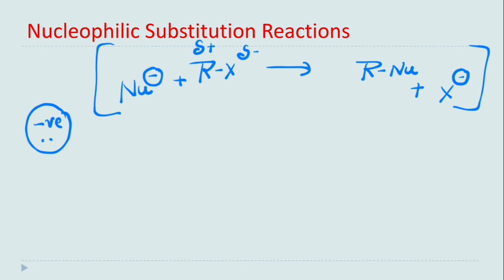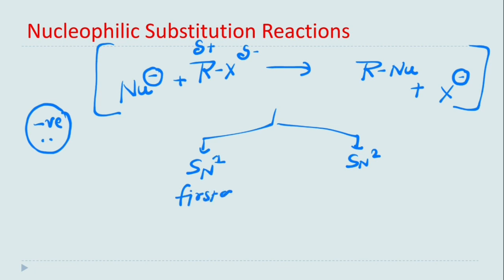Now this nucleophilic substitution reaction proceeds through two types of mechanisms, which are called SN1 and SN2 mechanisms. Here 1 and 2 represent the order of the mechanism. That means SN1 is a first order reaction and SN2 is a second order reaction.